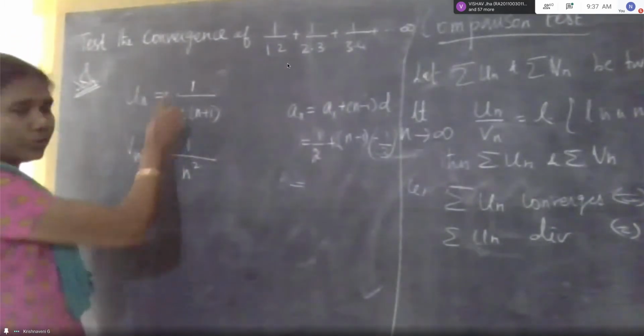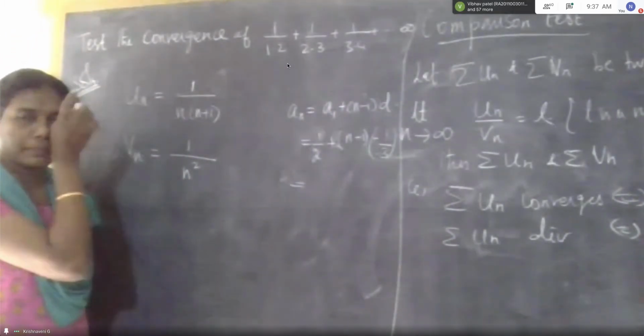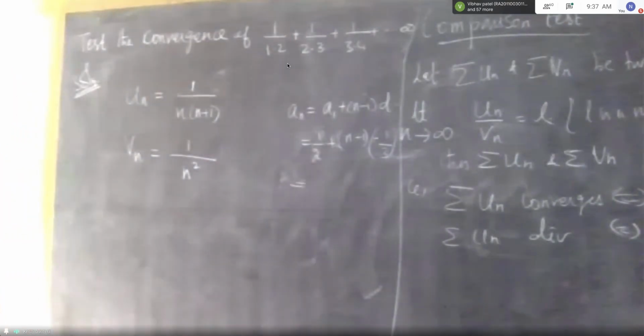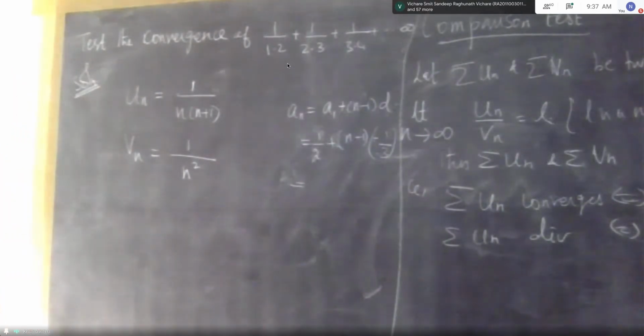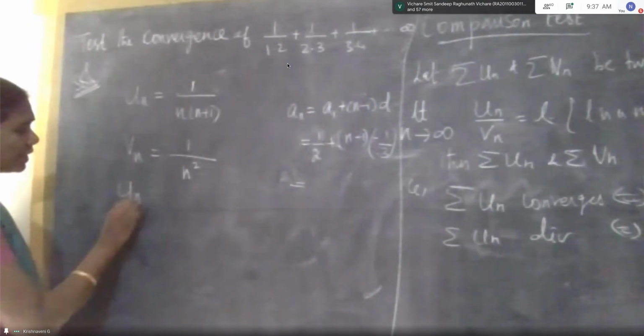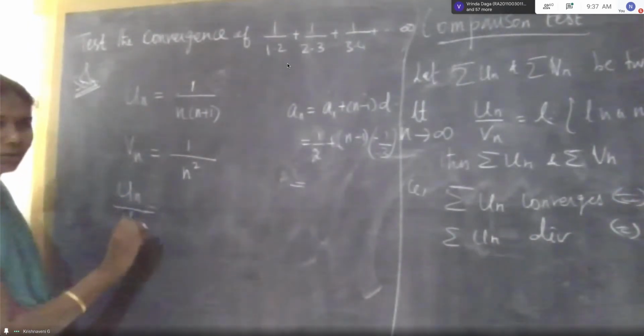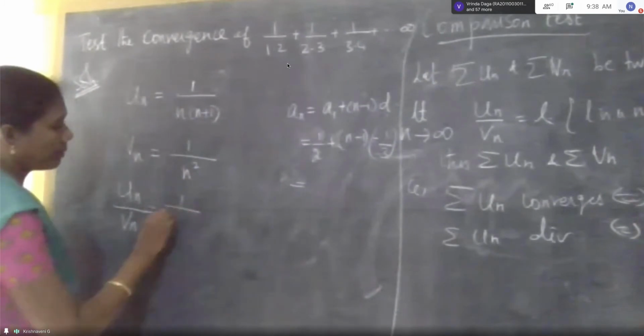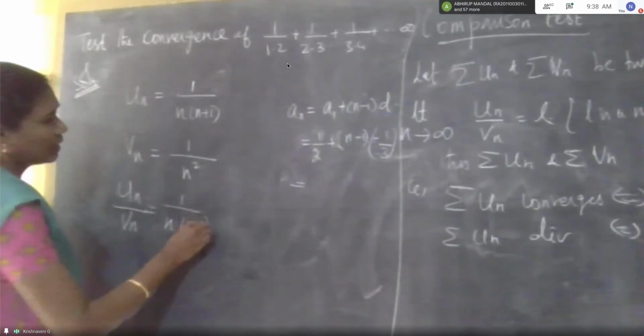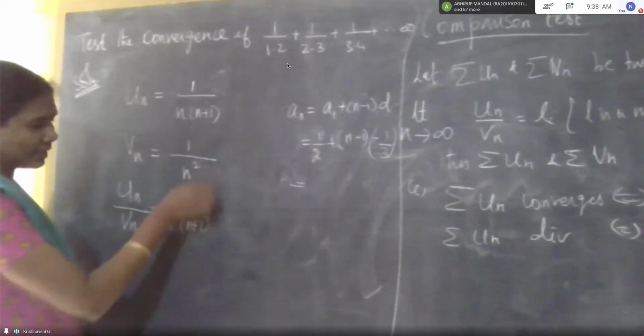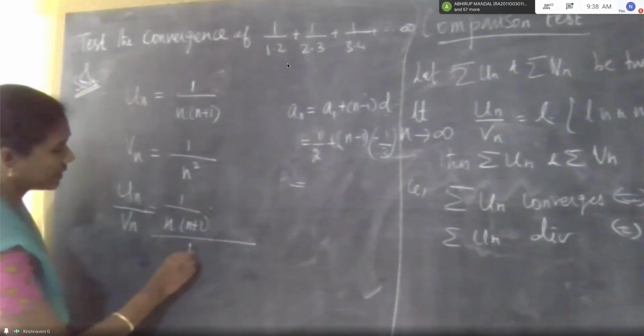Okay, Un, Vn, any doubt? No, ma'am. What do you have to do? We need Un upon Vn. Un by Vn is 1 by n into n plus 1 divided by 1 by n squared.